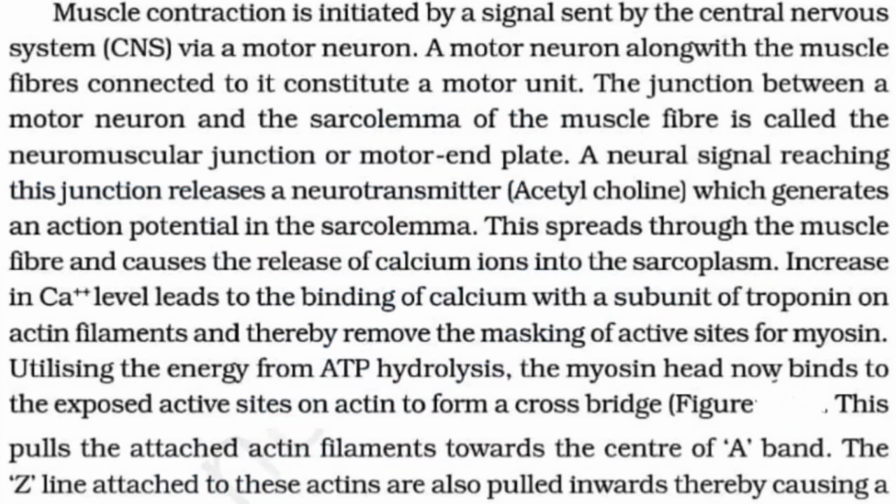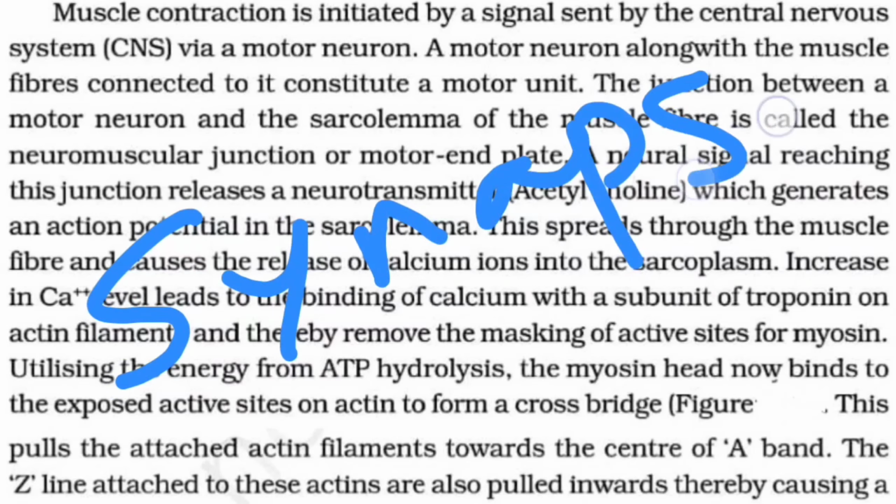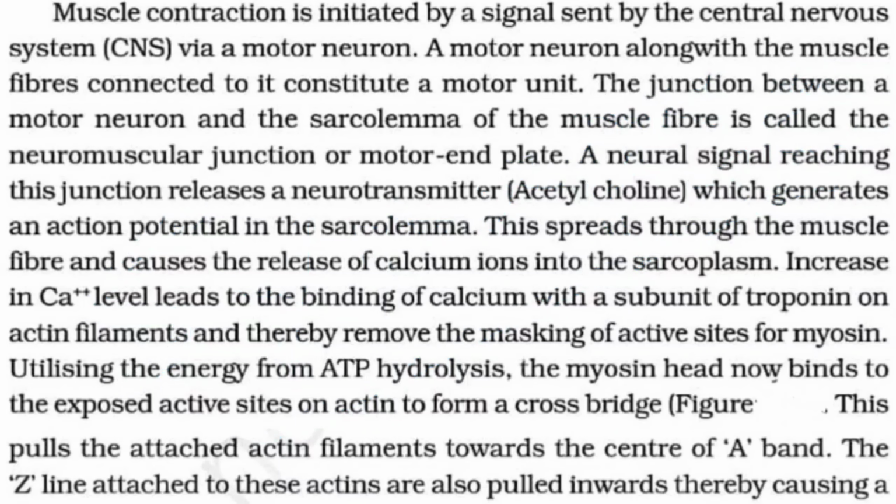It is the junction between the motor neuron and the sarcolemma of the muscle, which means the membrane of the muscle fiber. One more case: the junction between a neuron and a neuron is called a synapse, whereas the junction between the neuron and the sarcolemma of the muscle is called the neuromuscular junction or the motor end plate.